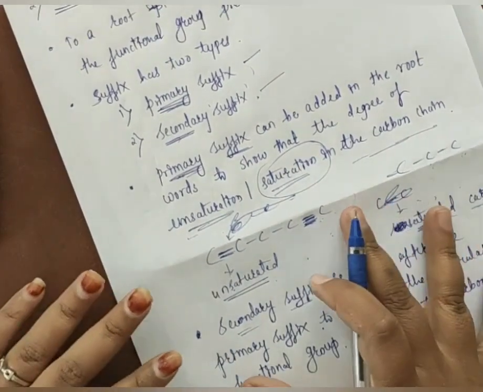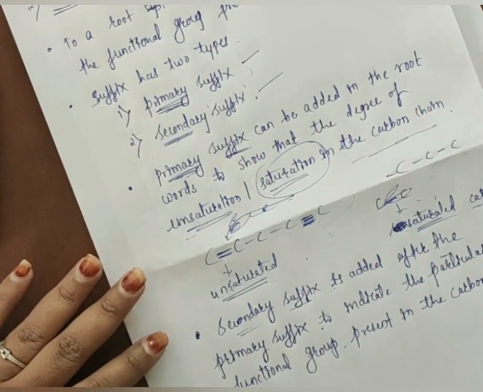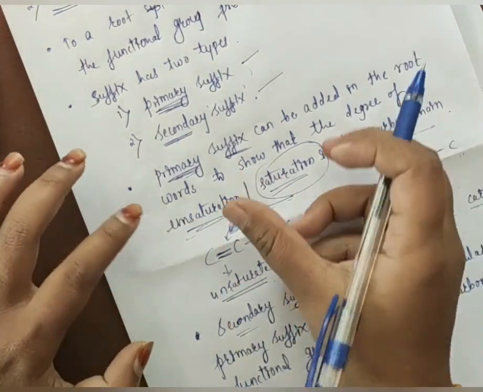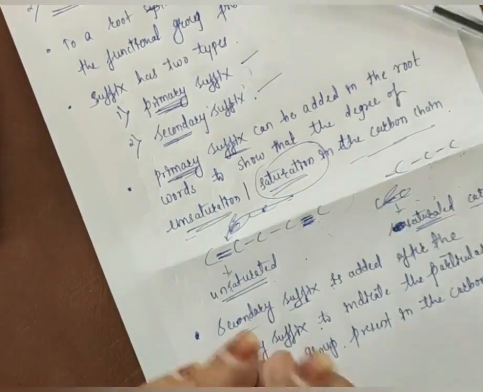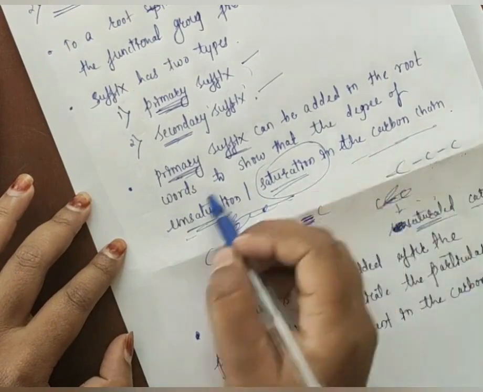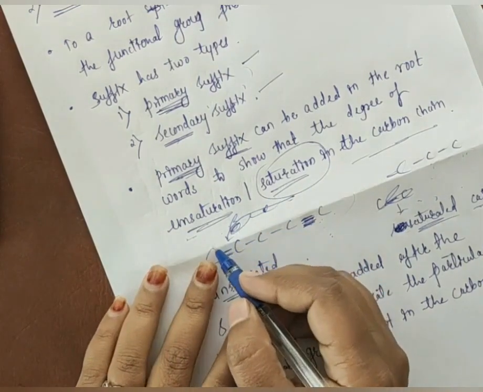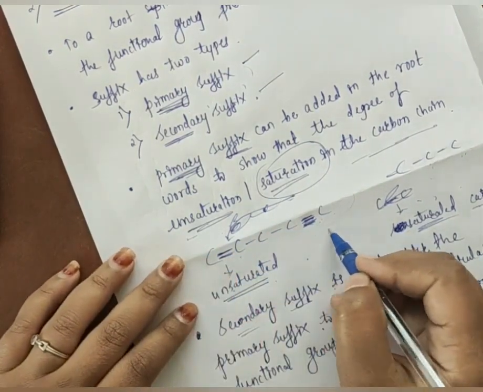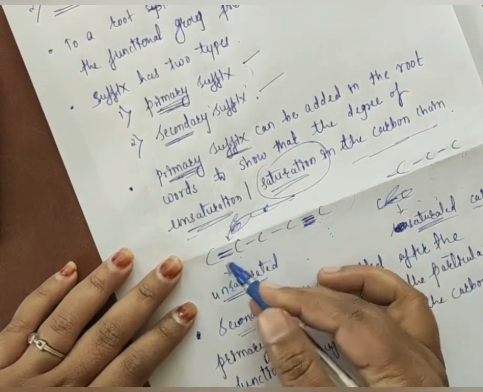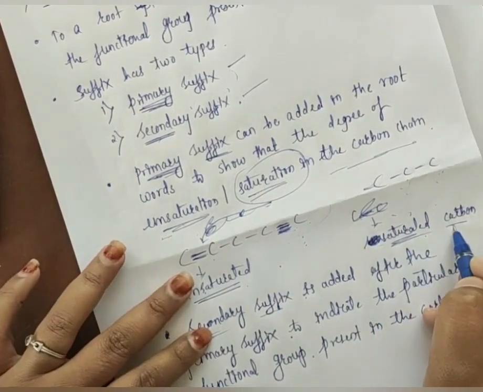Okay, so the primary suffix can be used, or it can be added, into the root words. So what is the use, why can we add the primary suffix in the root words? Because it can easily show what is the degree of unsaturation or saturation in the carbon atom: either the given organic compound is a saturated organic compound or an unsaturated organic compound. So you have to always remember that in a given organic compound, if there is a presence of a carbon-carbon double bond or the carbon-carbon triple bond, that will be the unsaturated organic compound, whereas if there is a presence of carbon-carbon single bond, this will be the saturated organic compound.